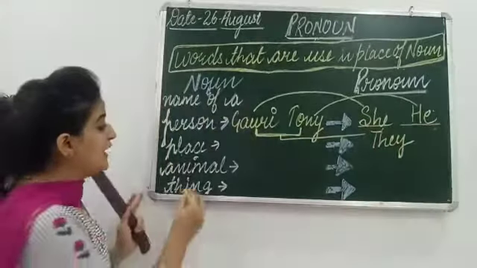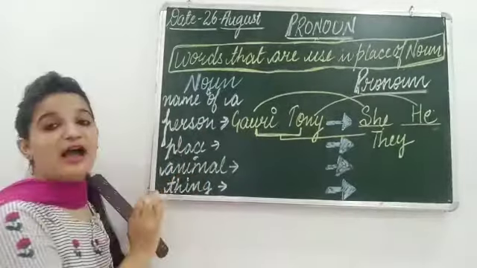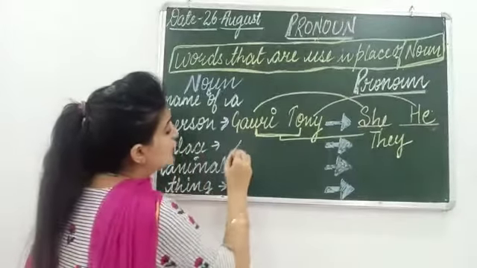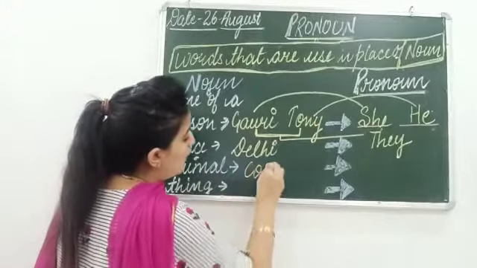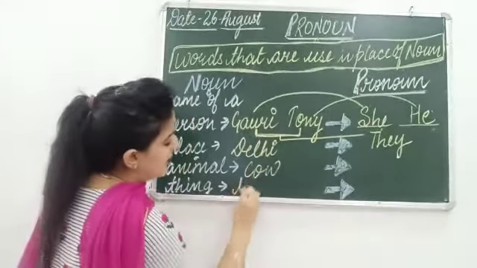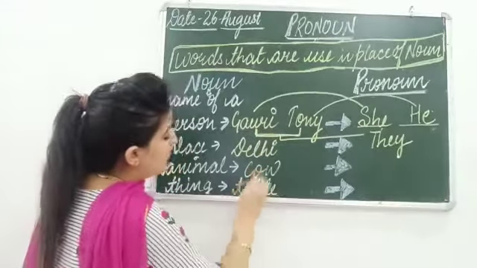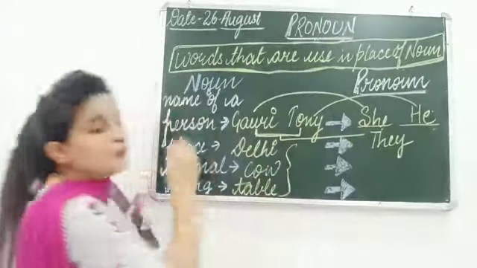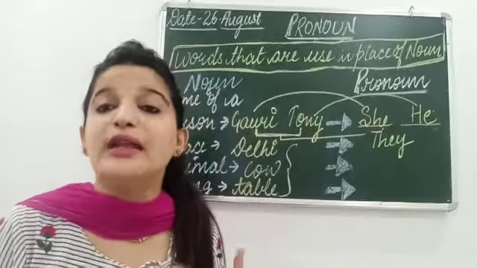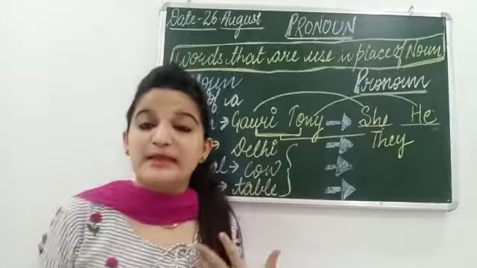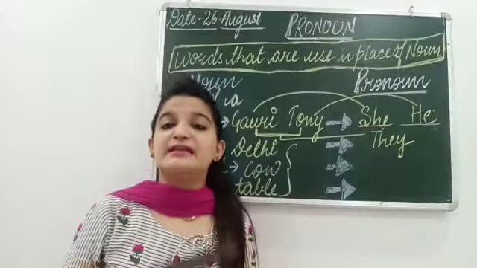So now the next: name of a place, name of an animal, and name of a thing. Suppose name of a place Delhi, name of an animal cow, name of a thing table. If we are talking about Delhi, suppose Delhi is a big city, Delhi is a smart city, Delhi is a clean city.